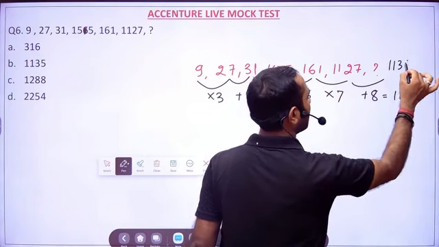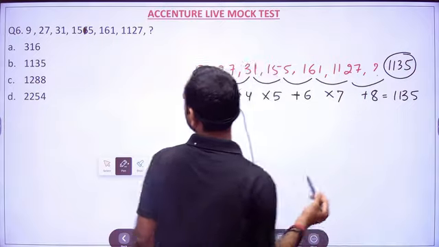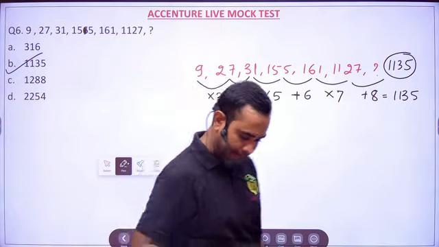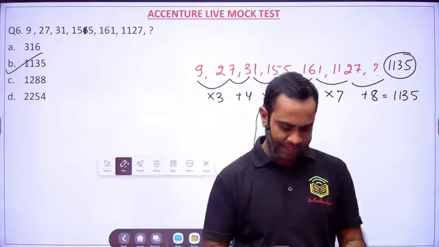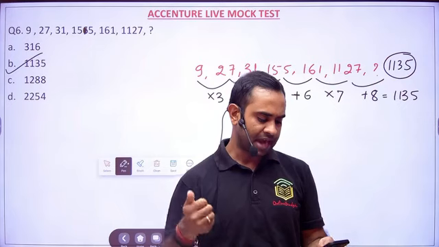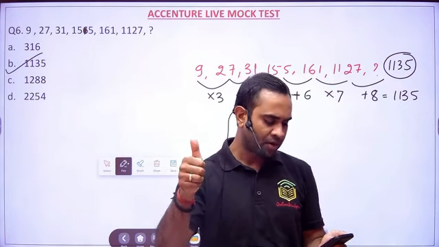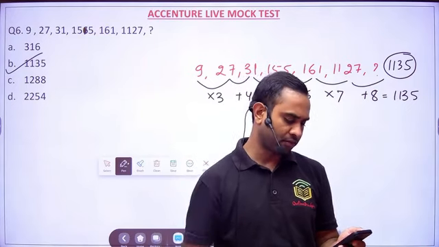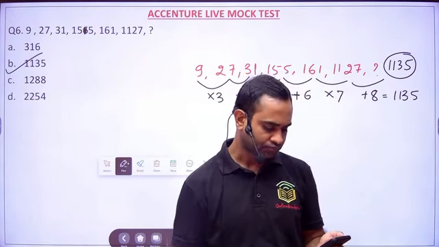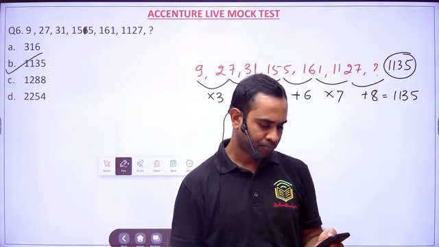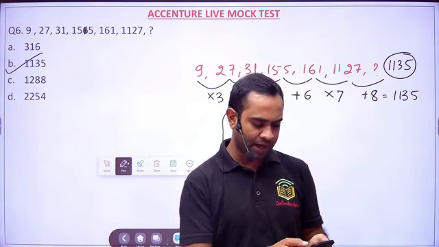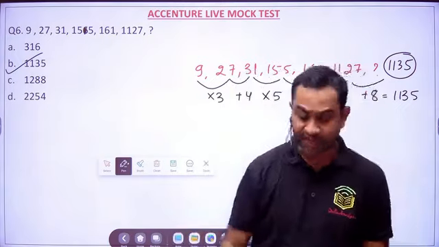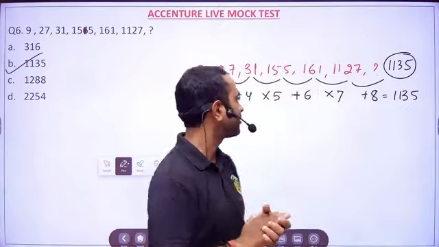So basically the option which will come here is 1135, and option B will become the correct answer, right? I'm sorry, there was a little mistake in the question, but we have corrected it, and the answer is B. Let me know if it is clear for you. If you have understood, hit a like so that we can bring more and more such sessions for you, right?